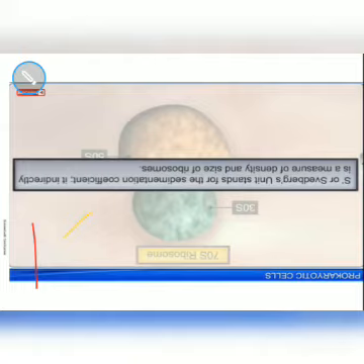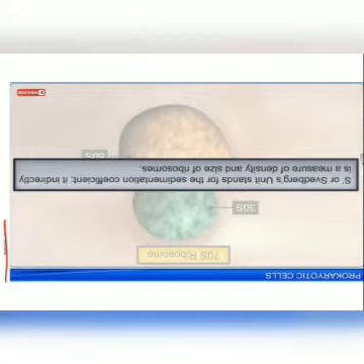And the ribosome in prokaryotes is the 70S type, which consists of a 30S upper subunit and a 50S lower subunit. That is the Svedberg unit. Okay, take the screenshot. Now move to the next slide.